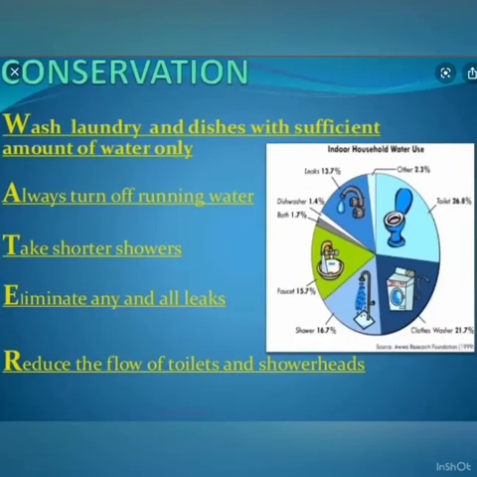So now we will be studying the conservation of water at the domestic level. At the domestic level, we can conserve water by washing laundry and dishes with a sufficient amount of water only. Always turn off running water. Take shorter showers. Eliminate any and all leaks. Reduce the flow of toilets and shower heads.